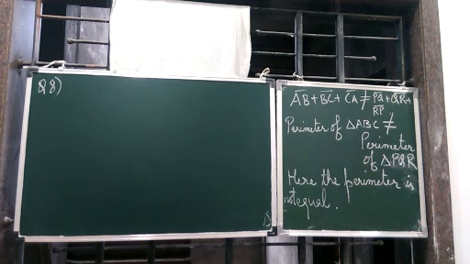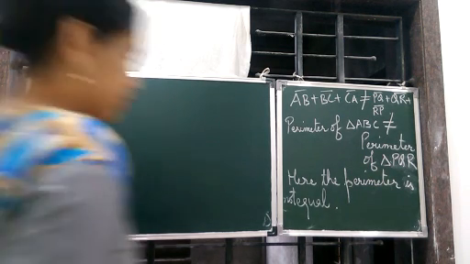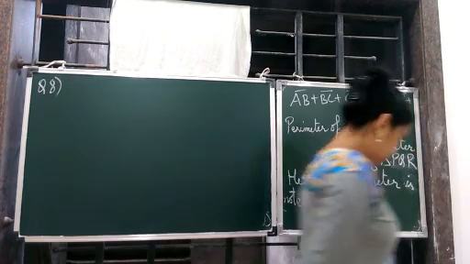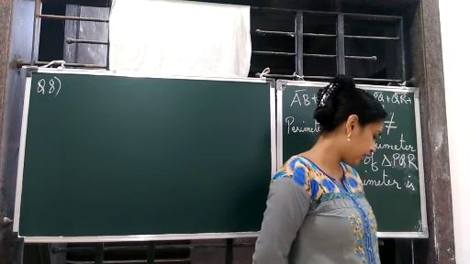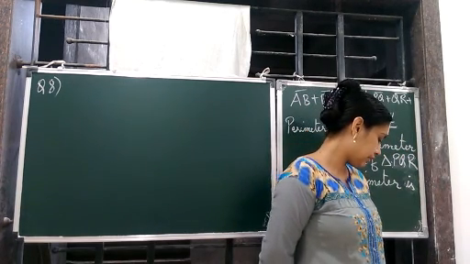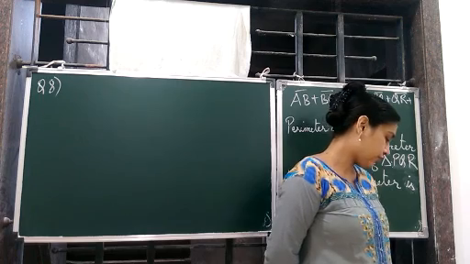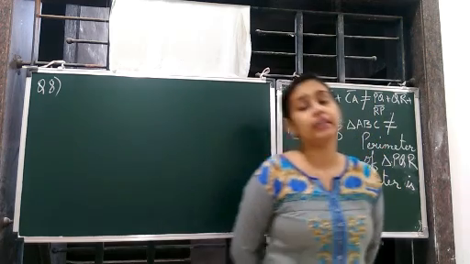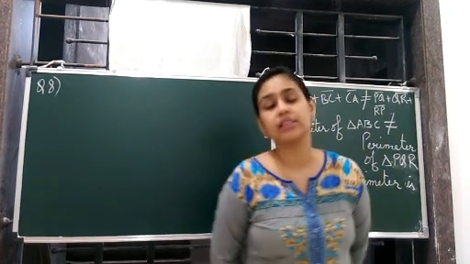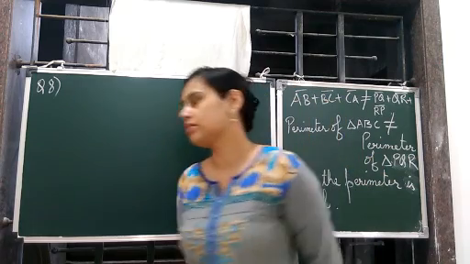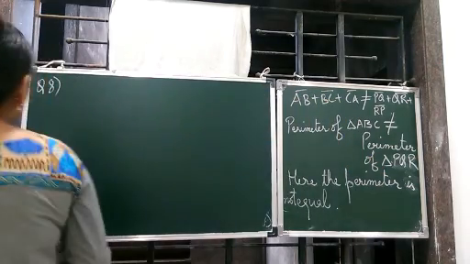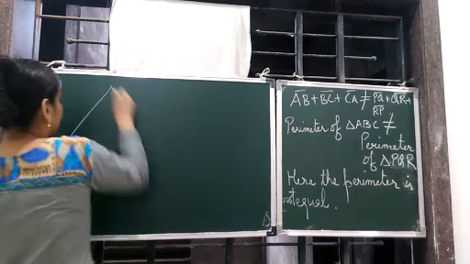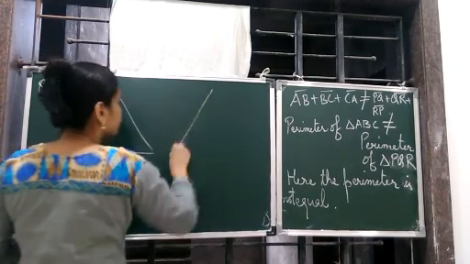Here children, starting with question number 8, continuing ahead. Question number 8 says draw a rough sketch of two triangles such that they have 5 pairs of congruent parts, but still the triangles are not congruent, means they are not following any congruency rule. Okay, so let's make two triangles first and foremost.